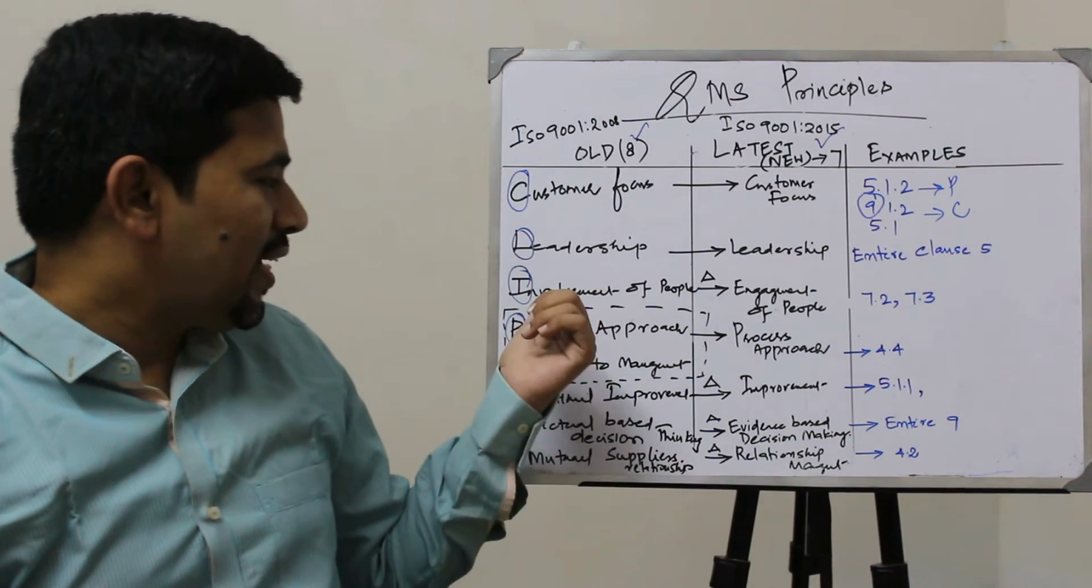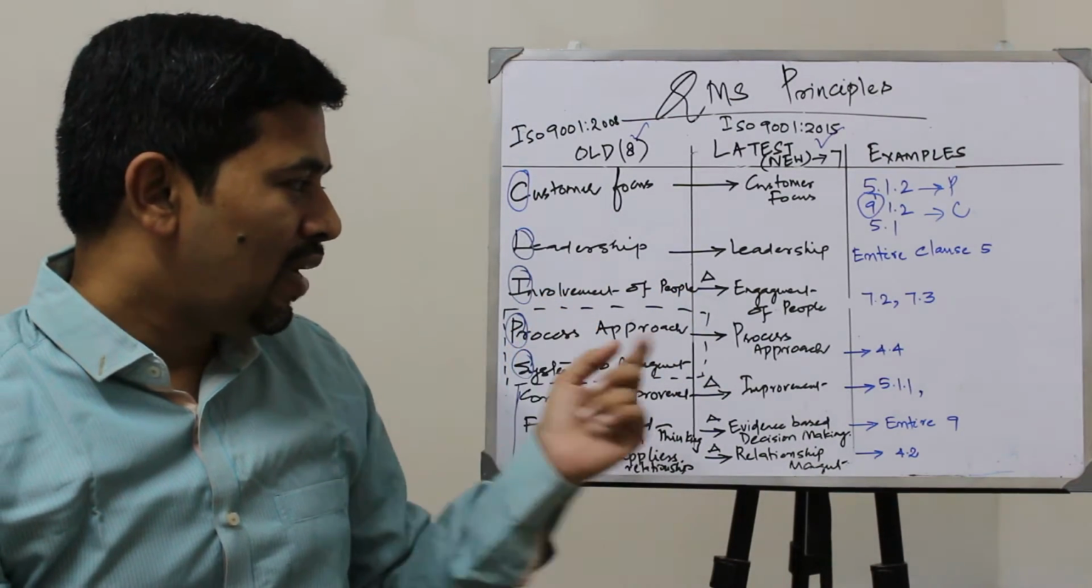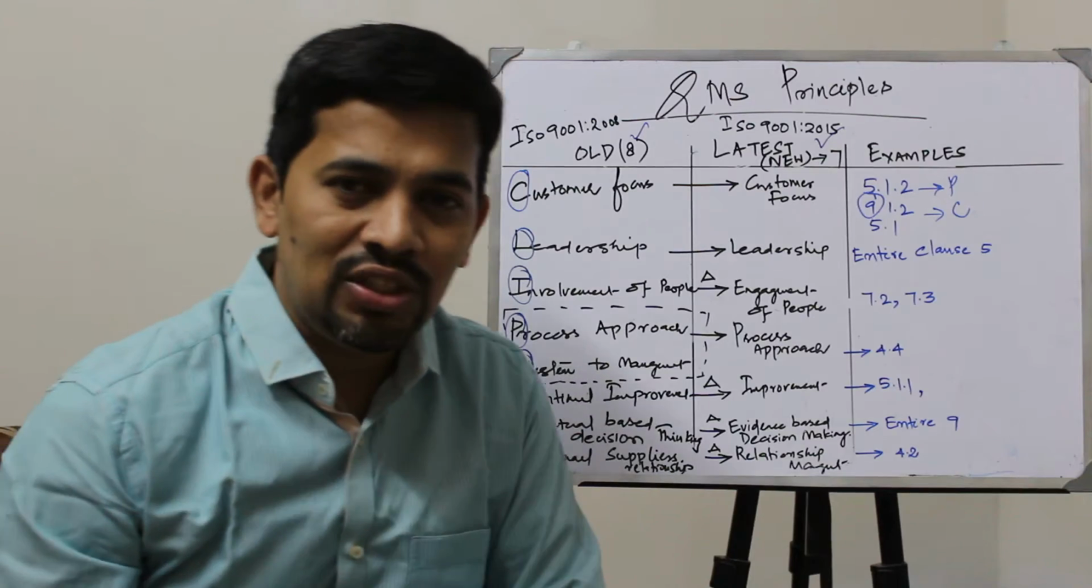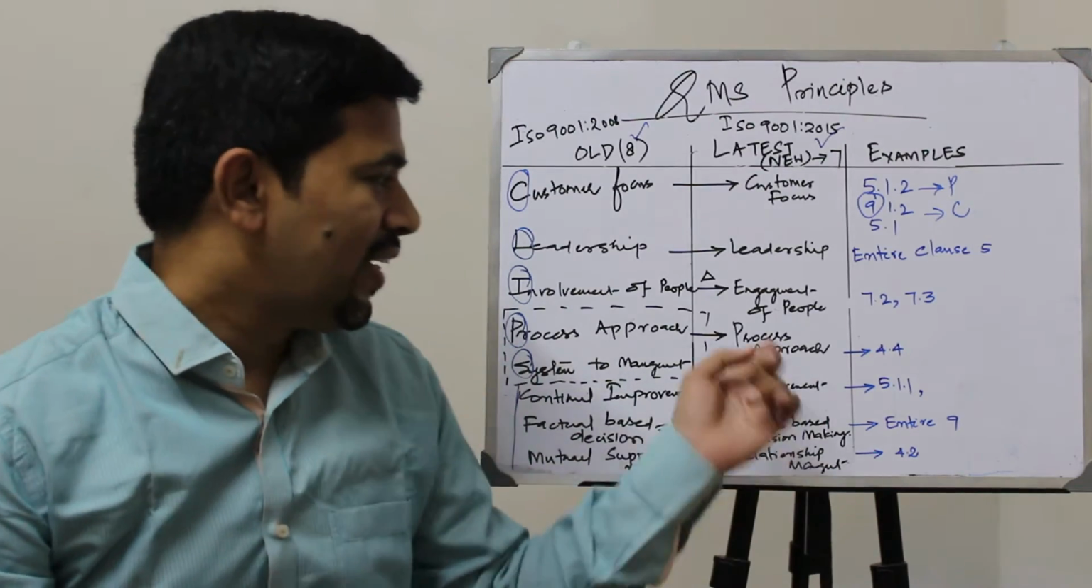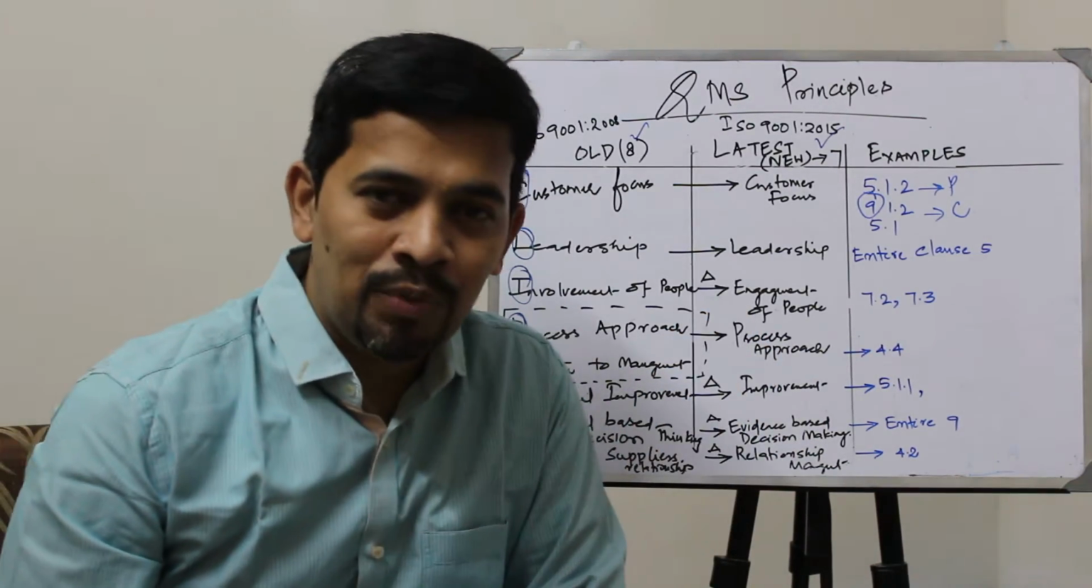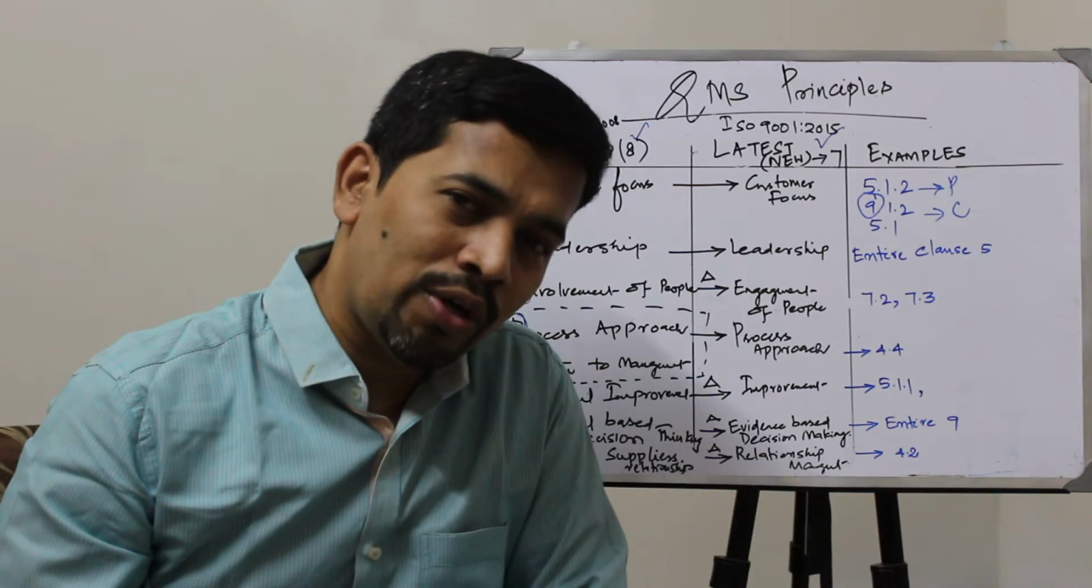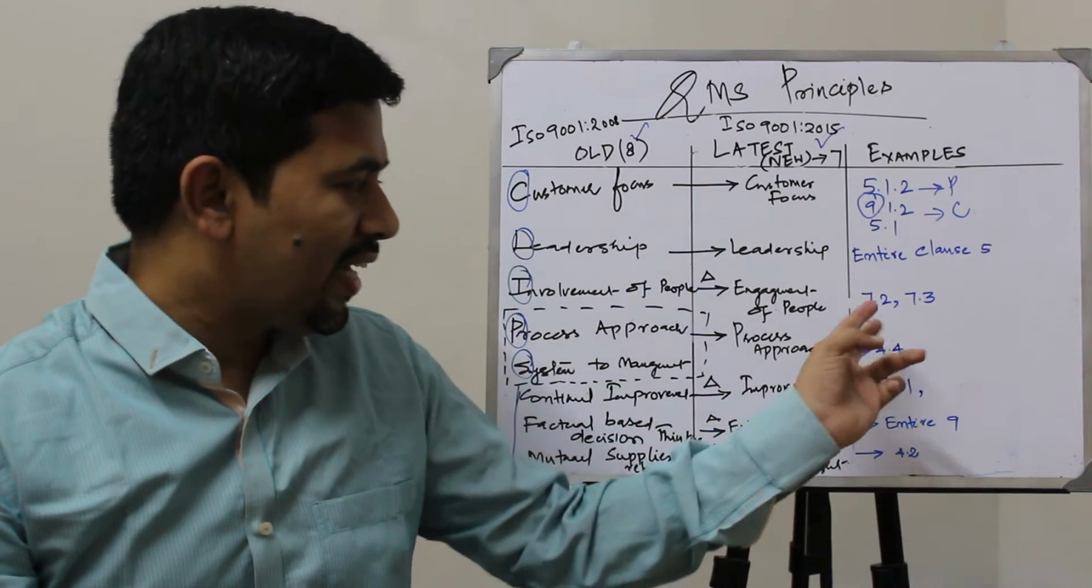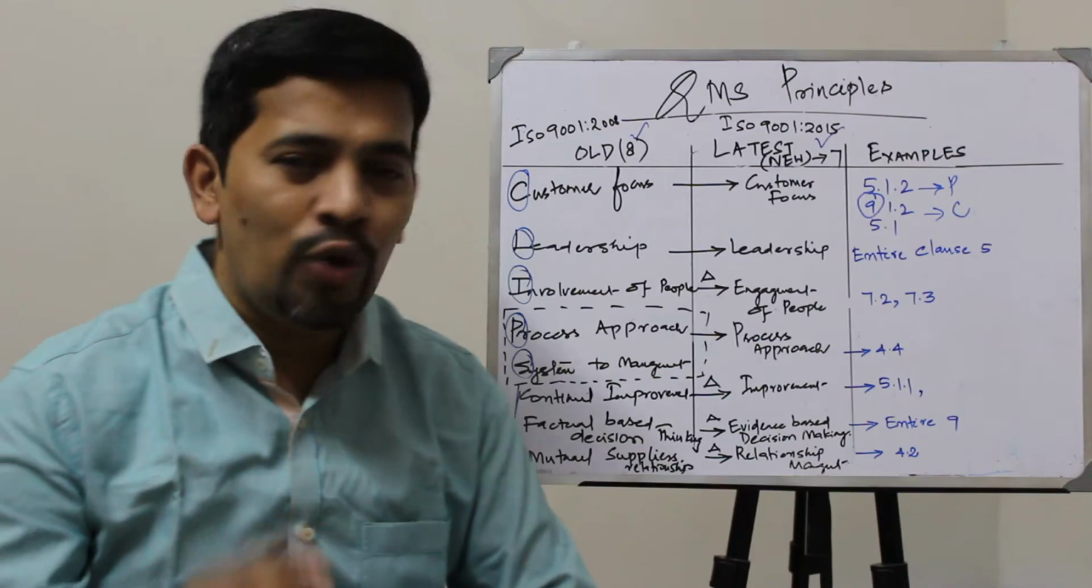So next you have involvement of people. Now it has slightly changed. The verbiage has changed. It's called engagement of people. So how the people are very important, right? You can quote two examples.